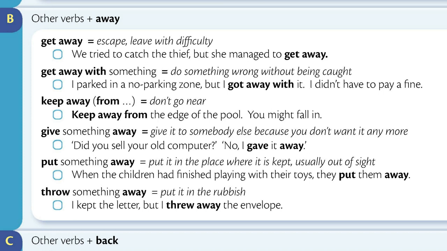Put something away means put it in the place where it is kept, usually out of sight. When the children had finished playing with their toys, they put them away. Throw something away means put it in the rubbish. I kept the letter, but I threw away the envelope.